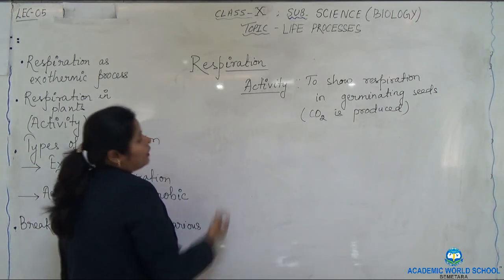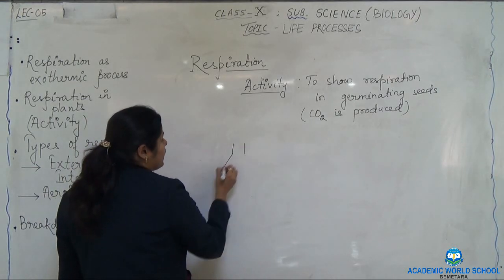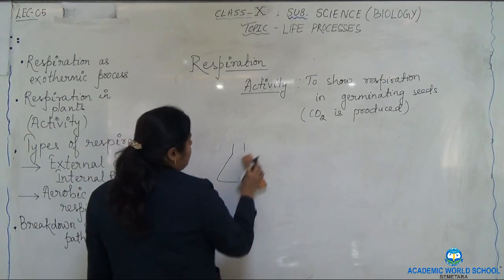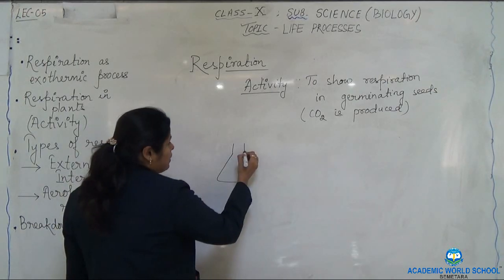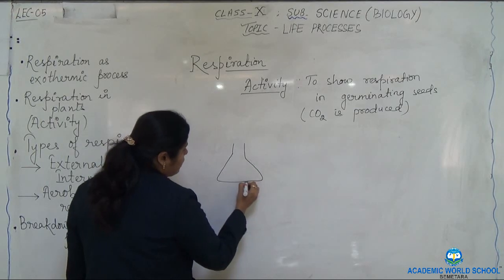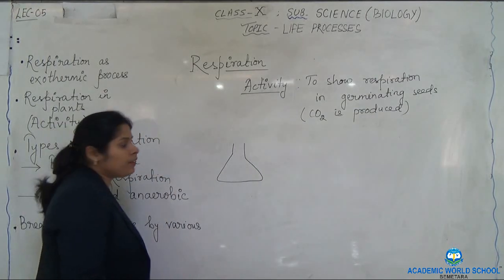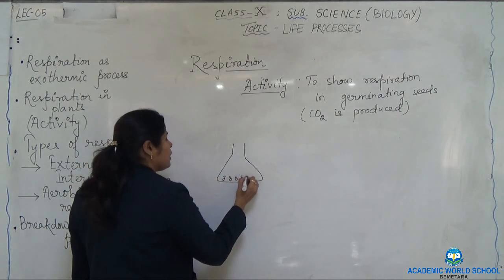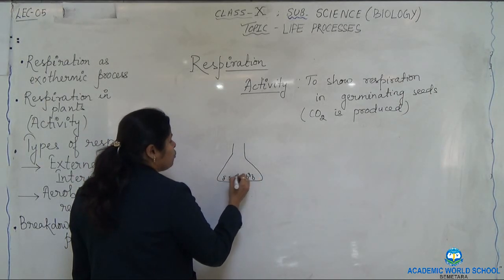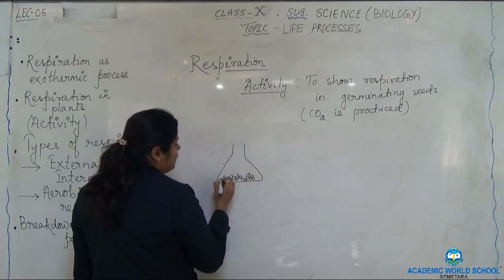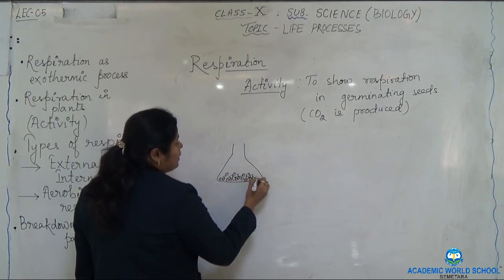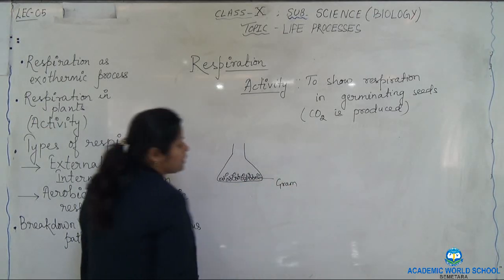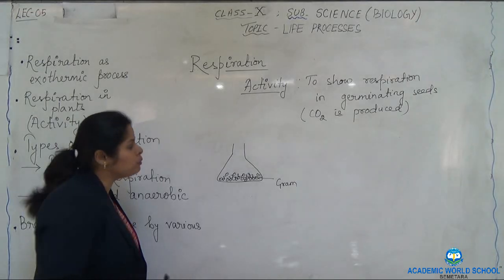What we will do is take a conical flask. In this conical flask, we will put germinating seeds. We will take 50 to 55 germinating seeds, say gram seeds. You can also take sprouts of moong.